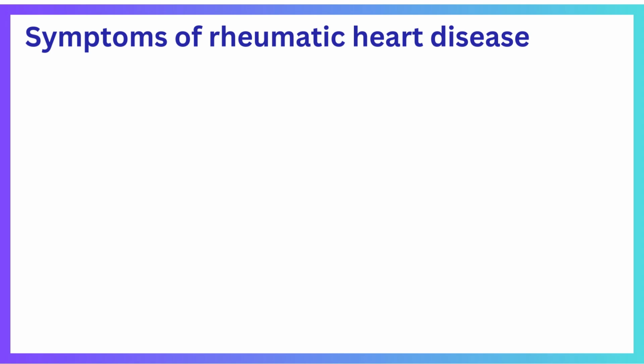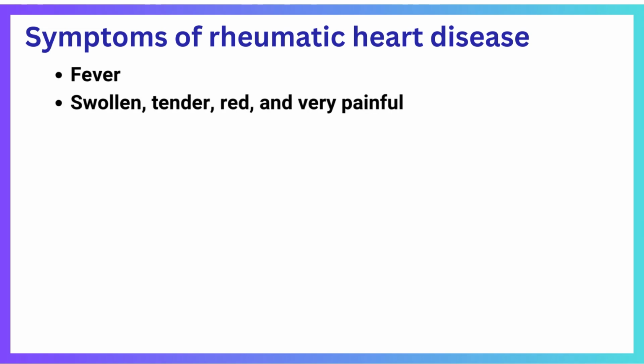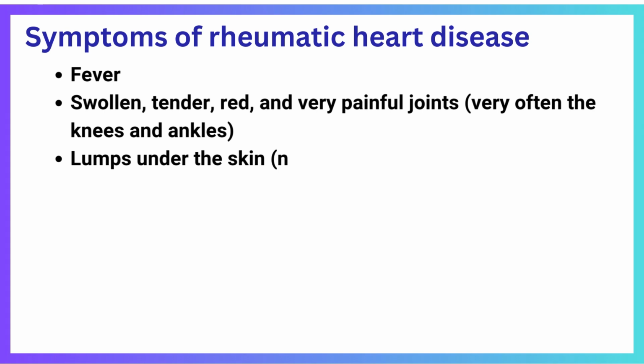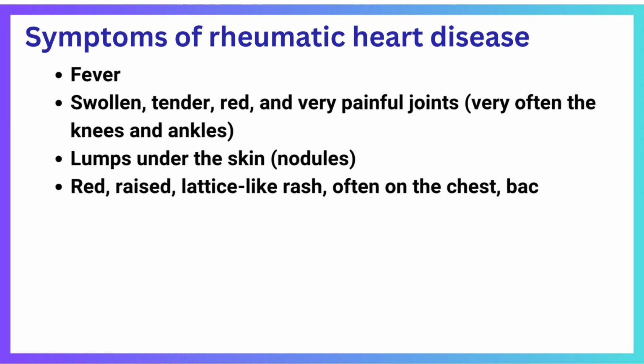What are the symptoms of rheumatic heart disease? Symptoms of rheumatic fever may vary. They typically start 1 to 6 weeks after a streptococcal infection. In some cases, the infection may have been too mild to be recognized, or it may be gone by the time the person sees a healthcare provider. The most common symptoms are fever, swollen, tender, red, and very painful joints, and lumps under the skin. Patient may have a red raised lattice-like rash, often on the chest, back, and belly.